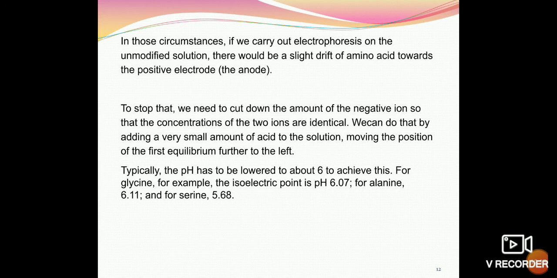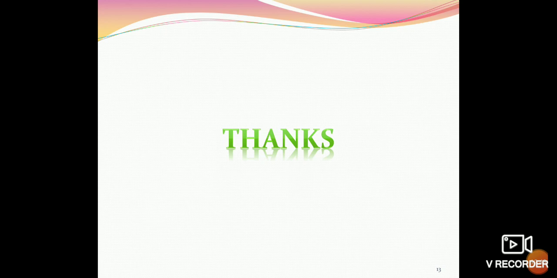For glycine, for example, the isoelectric point is pH 6.07, for alanine 6.11, for serine 5.68. So this varies from amino acid to amino acid. The isoelectric point for each amino acid is different. Thank you.